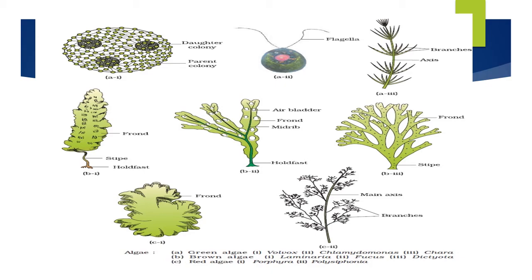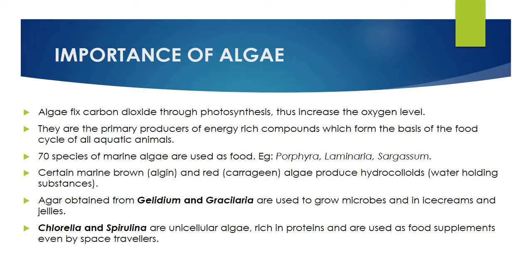Red algae, Rhodophyceae. You can see only two diagrams: Porphyra and Polysiphonia. Sorry, Porphyra and Polysiphonia are the two things to remember. They are marine, and Gelidium and Gracilaria are also red algae. Okay, so importance of algae. Point number four, very important. Certain marine brown algae, which produce algin, and red algae, which produce carrageen, produce hydrocolloids. What are hydrocolloids? Water holding capacity. They can hold water.